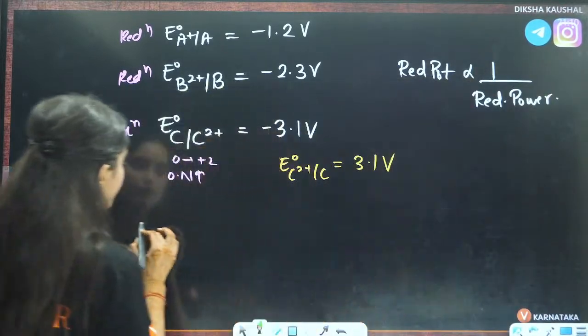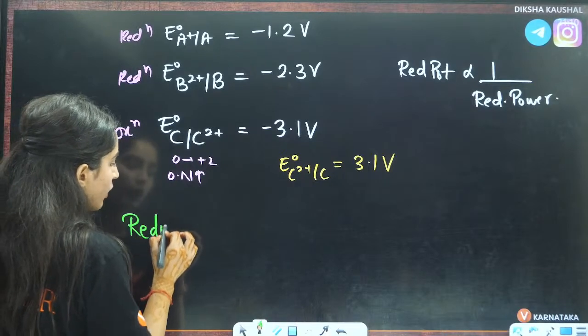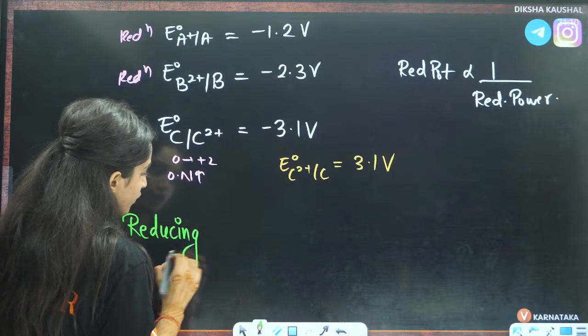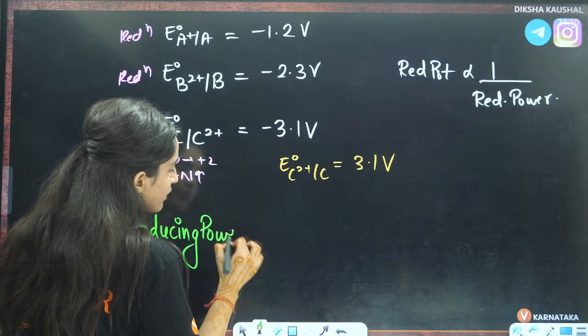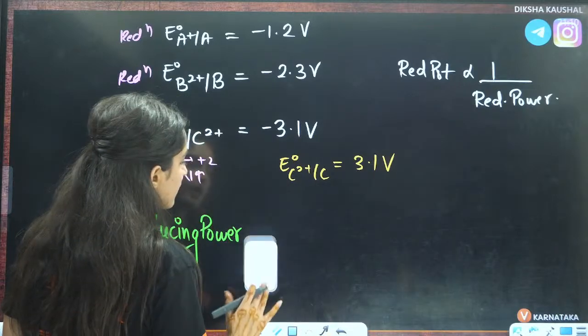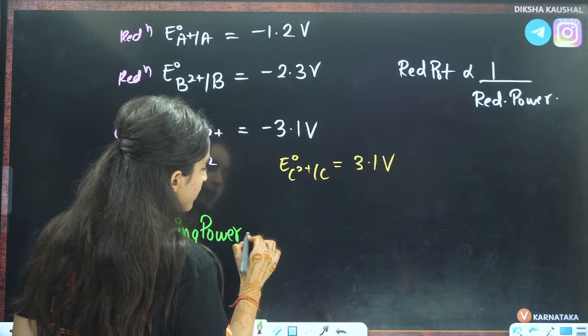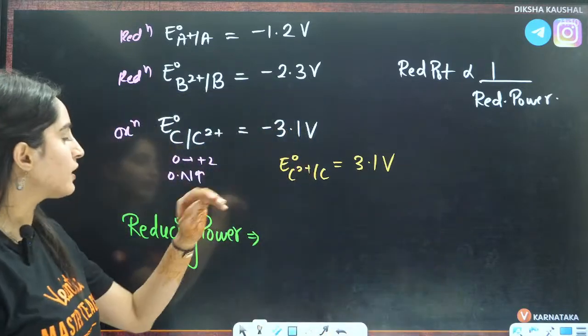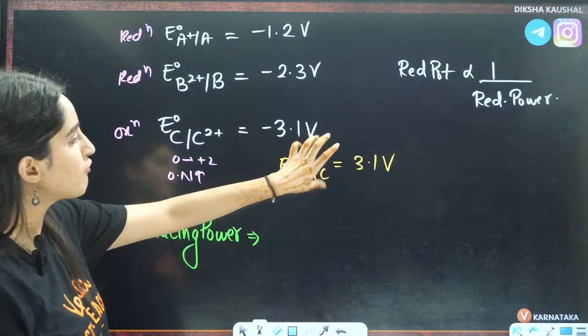So the order of reducing power is going to be, which thing? Here you have maximum.